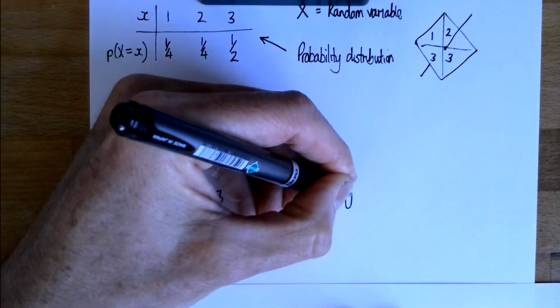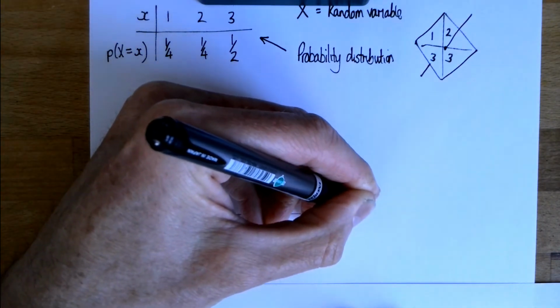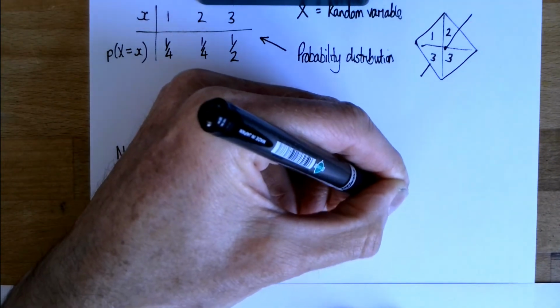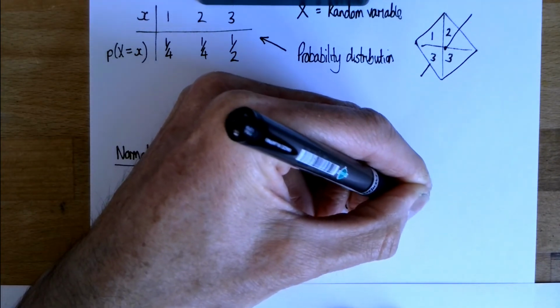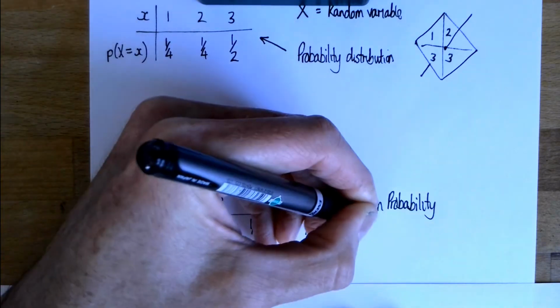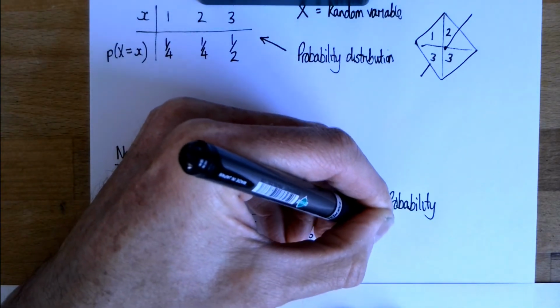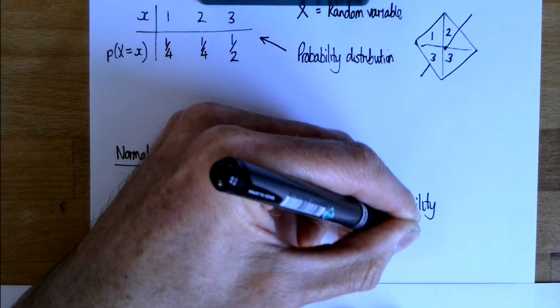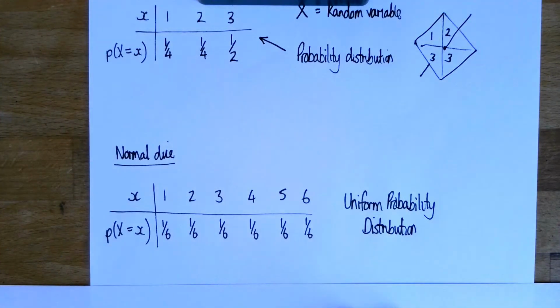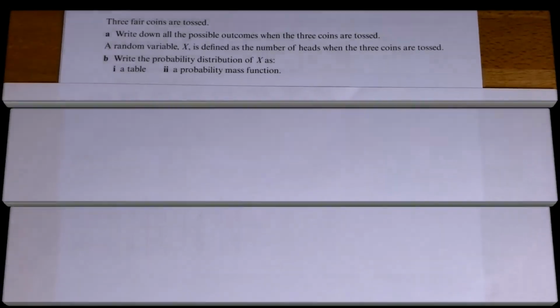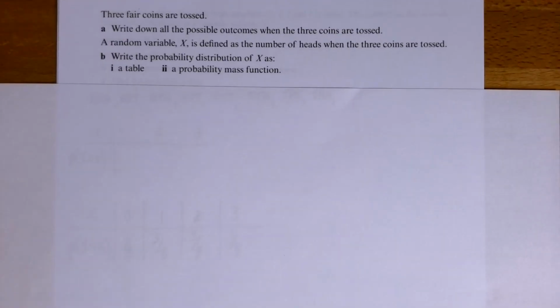This is a uniform probability distribution. So a uniform probability distribution is one where all of the probabilities are the same. Okay, so 3 examples of questions involving discrete random variables and probability distributions.